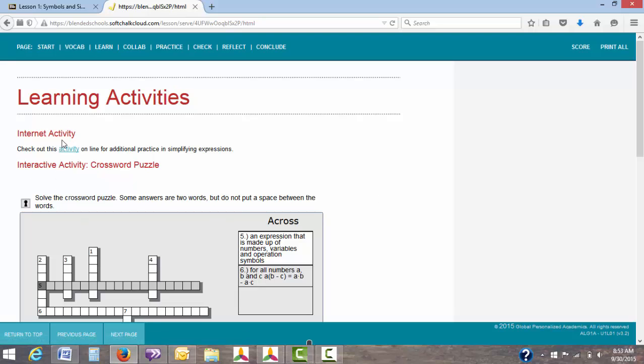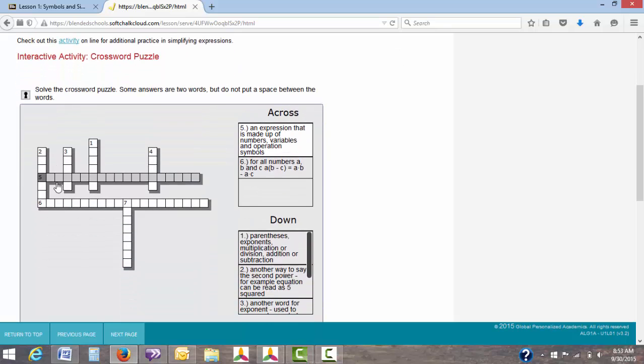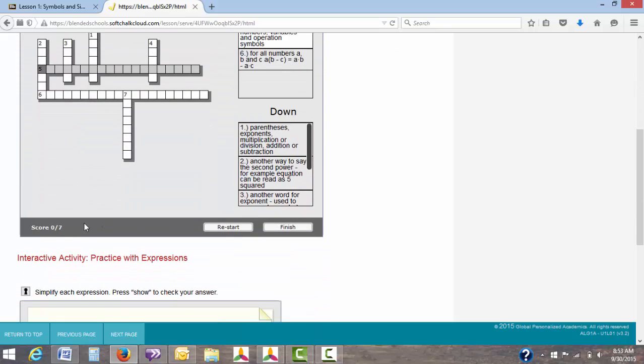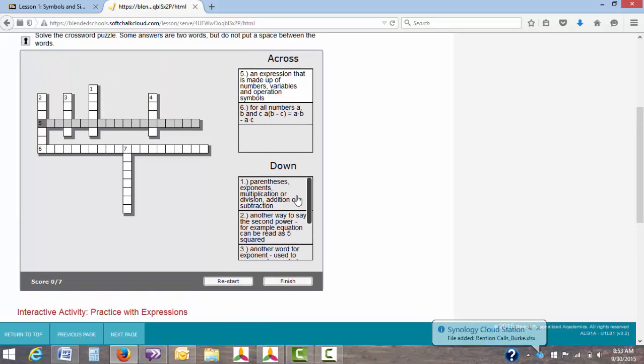Now this is going to take you to an internet activity and an interactive activity. For this activity, you will go to a separate page and you'll do additional practice simplifying expressions. Once you're done with that, you can come back here and do the crossword puzzle. This crossword puzzle will be scored, and you want to make sure you do your best on it because it will score you on the correct answers.